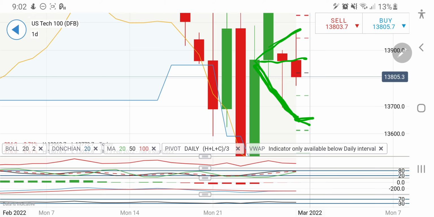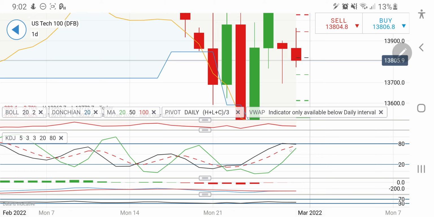It can continue to drop towards 13,650 levels till the time it remains below 13,870 levels. So once it rises beyond 13,870, yes, there is the long entry beyond 13,870. Else till the time it is below 13,870, you can expect it to drop towards 13,650 levels.